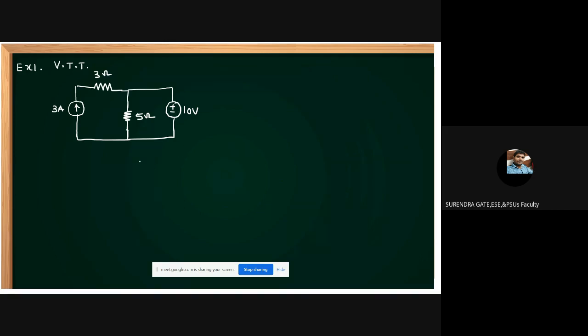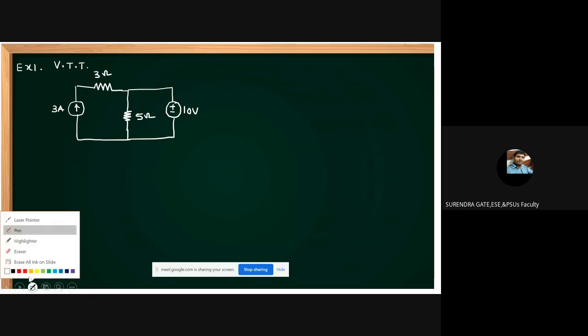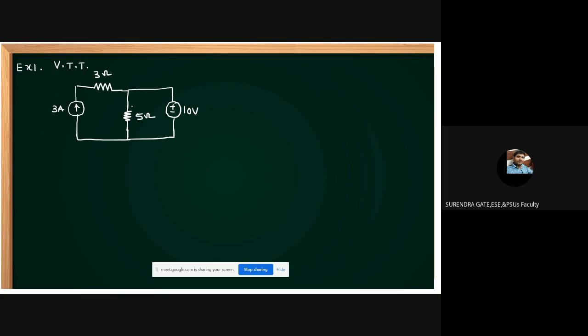Yes, friends. How to verify this? It's very simple. Please concentrate, all of you. This plus minus 10 volts is given. These two are in parallel, that's why it is also plus minus 10 volts. With 10 volts across 5 ohms, this is the current direction, 2 amperes, because plus is here and current will enter at the positive. According to this polarity, I took this current direction.